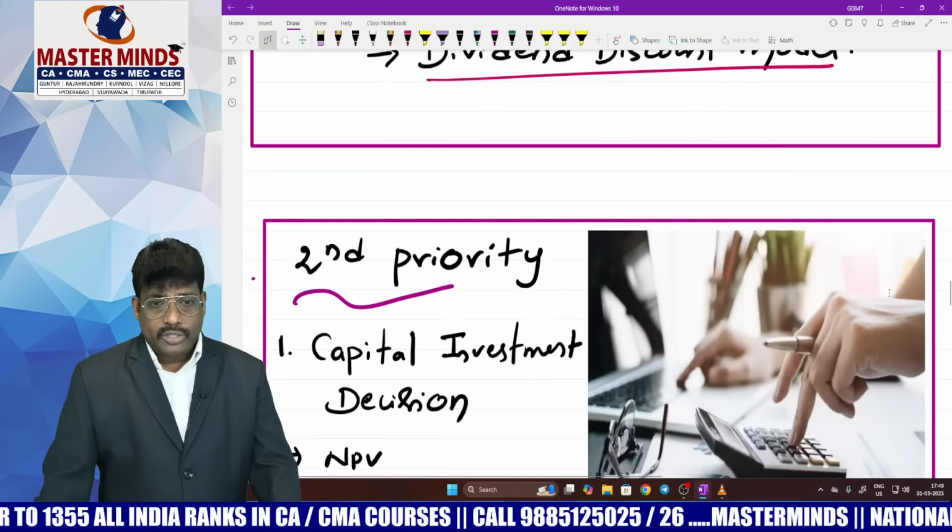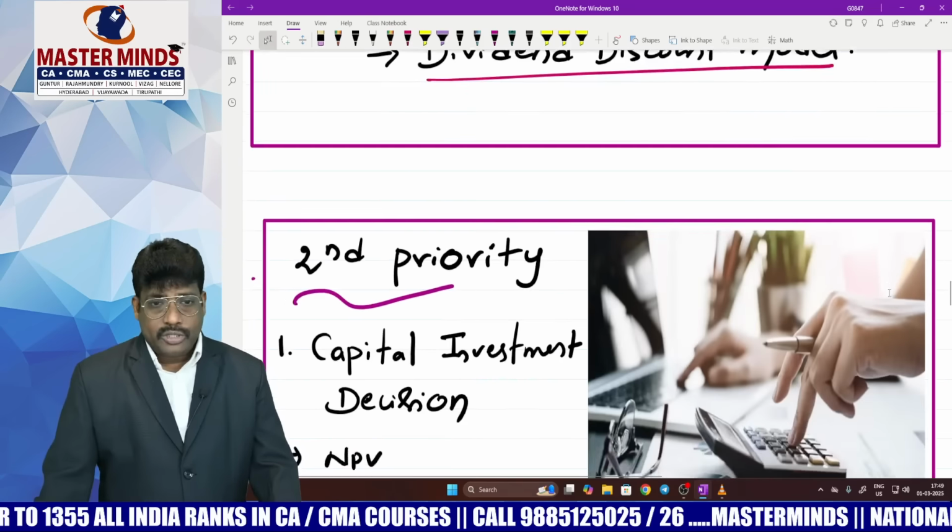Coming to second priority, capital investment decision. Capital investment is a systematic evaluation of long-term projects. In order to evaluate a long-term project, we study various traditional as well as modern methods. But from an examination point of view, concentrate only on discounting techniques, particularly NPV, net present value, thereafter profitability index, thereafter IRR, and discounted payback period. These methods play a very, very important role.